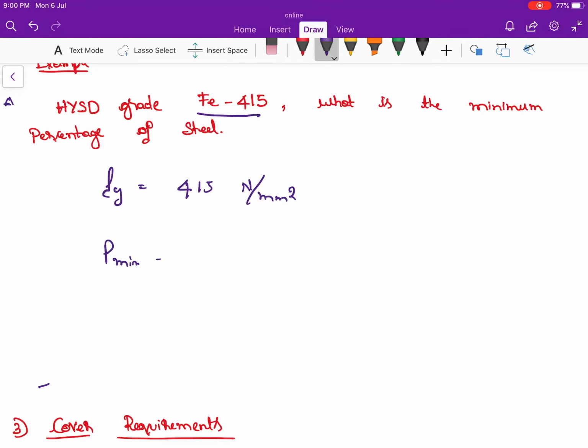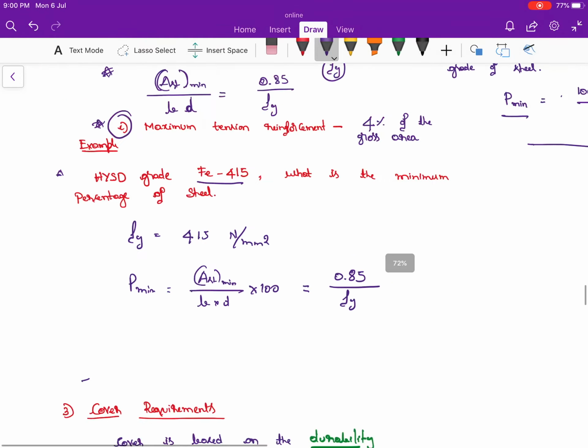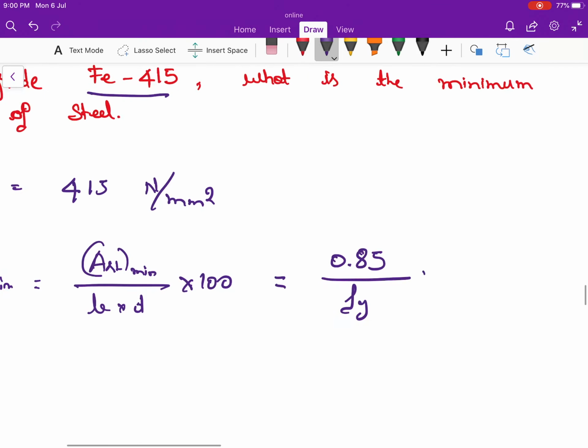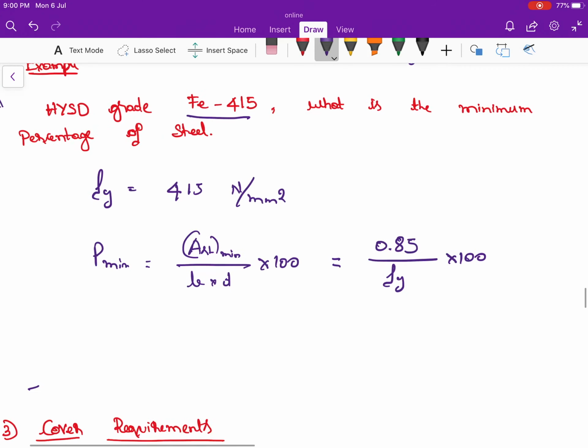It is equal to AST minimum divided by B into D into 100, or we have another equation which is equal to 0.85 divided by Fy into 100. So which is the relevant equation to find the value? We know 0.85 divided by what is the value of Fy.